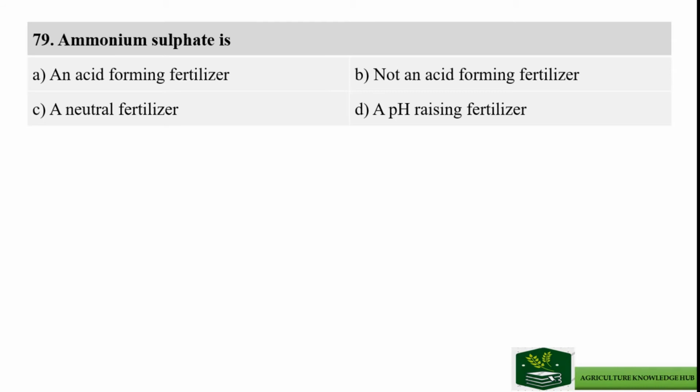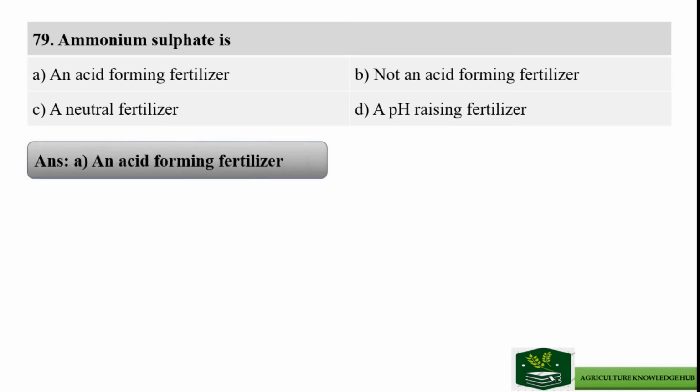Next question is: ammonium sulfate is, and the options are option A an acid forming fertilizer, option B not an acid forming fertilizer, option C a neutral fertilizer, and option D a pH raising fertilizer. And the right answer is option A an acid forming fertilizer.